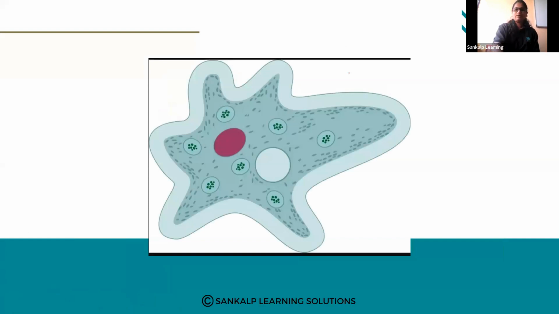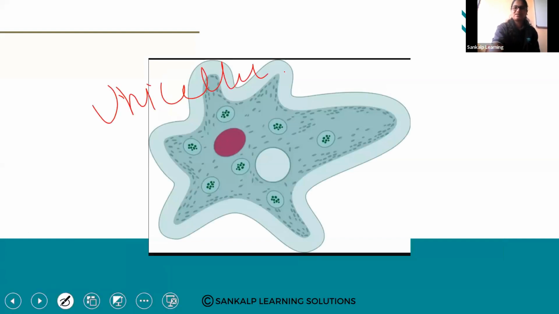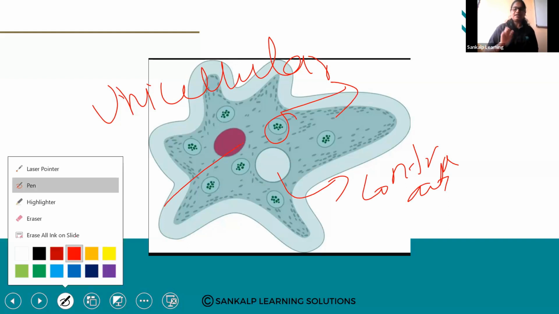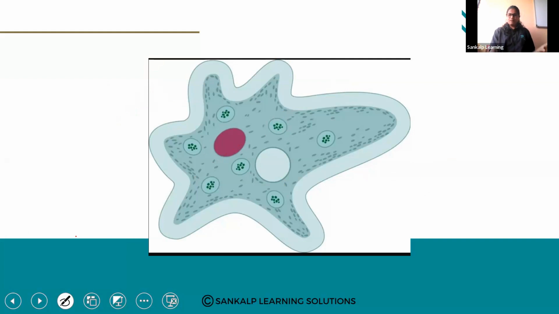Amoeba's speciality is that it is nothing but a unicellular organism. This is a unicellular organism, a single cell organism. In the single celled organism only, every process like nutrition, excretion, reproduction occurs. So if we have to label it, it will be having a contractile vacuole, which maintains its movement. Then this is a food vacuole. These are called lysosomes. Inside lysosomes there are digestive enzymes or digestive chemicals which help in digestion of the food. Right. So this is regarding the amoeba.